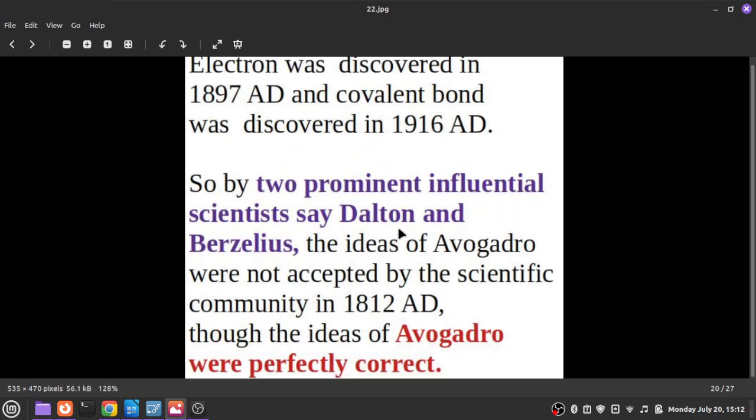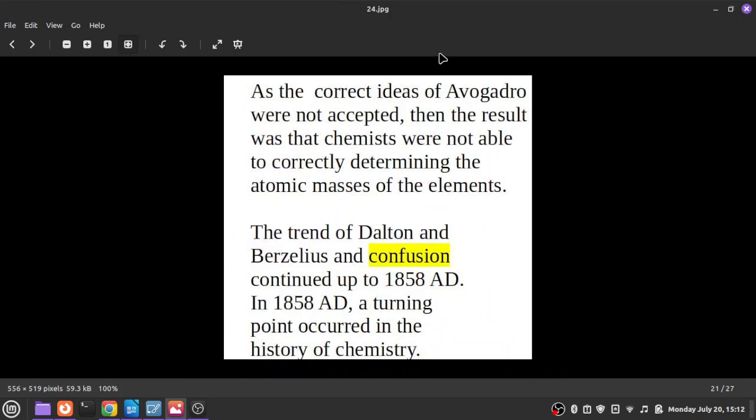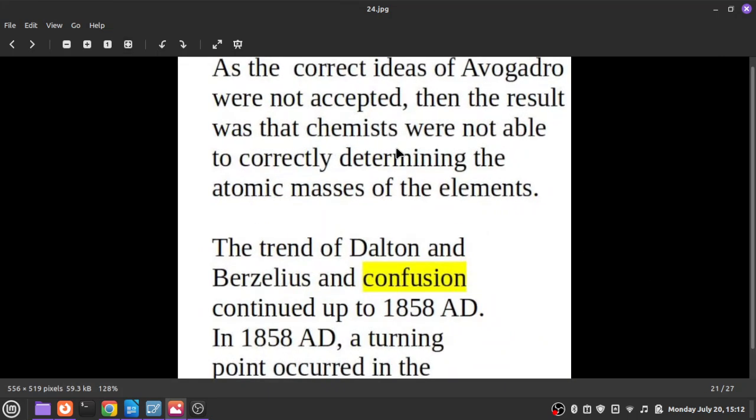So these two prominent scientists, Dalton and Berzelius, in 1812 strongly rejected Avogadro, and so Avogadro's theory was not considered seriously by many chemists. Even though Avogadro's theory was correct, it was rejected.